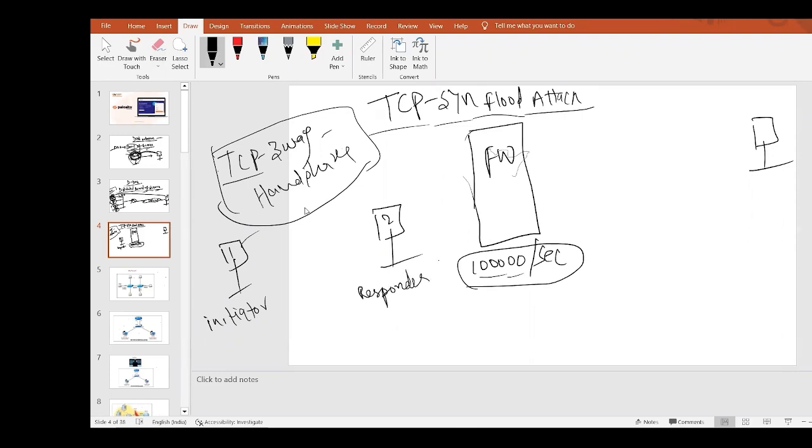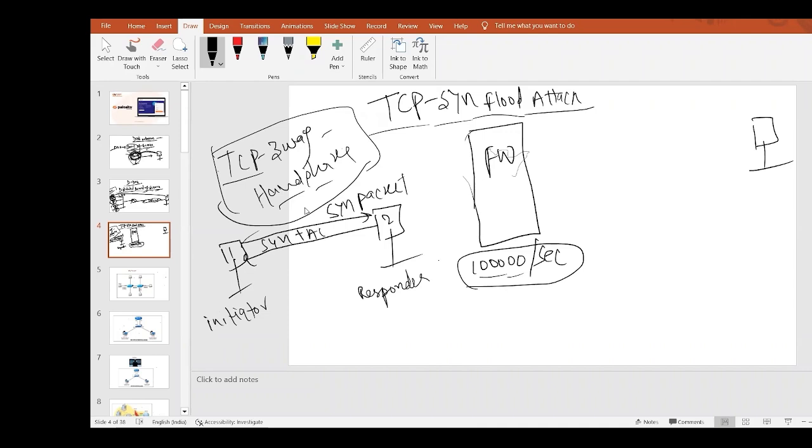Okay. So PC1 wants to initiate some packet. Before sending any TCP packet, they will do a TCP three-way handshake. PC1 will send a SYN packet. When PC1 sends a SYN packet, PC2 will reply with a SYN ACK.